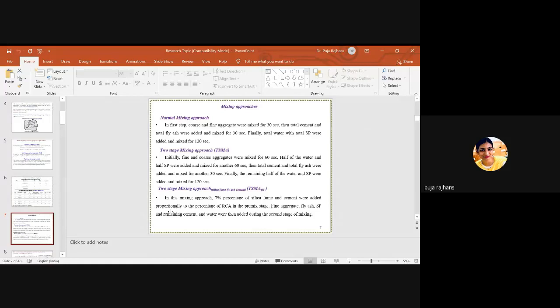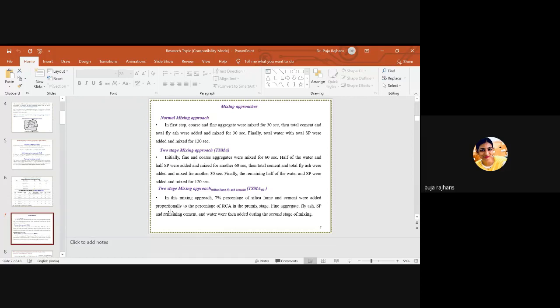So this is the benefit of the two-stage mixing approach: half of the water and half of the SP were added and mixed for another 60 seconds, and then the total cement and total fly ash were added.